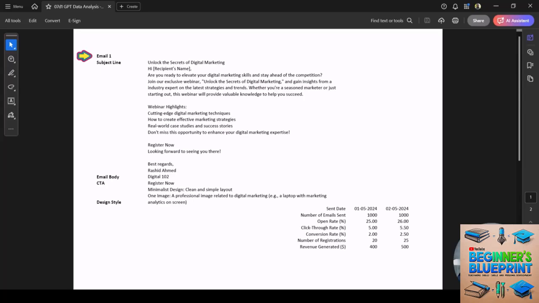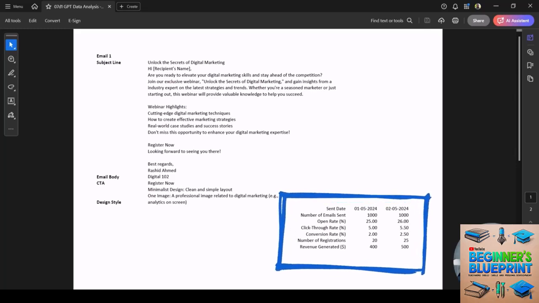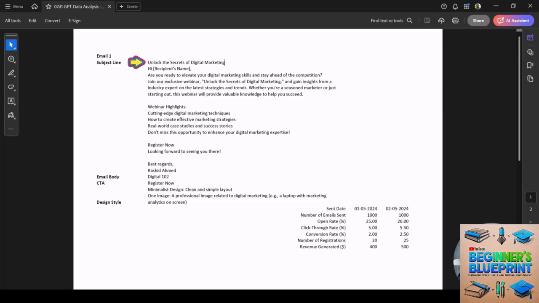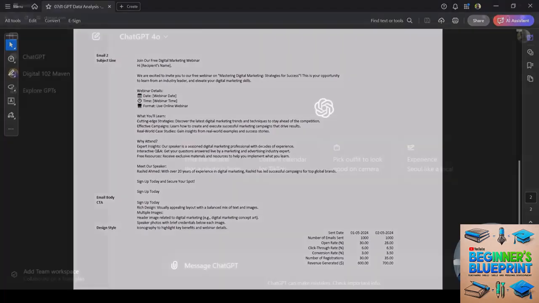For this demonstration, I've considered two emails, both of which promote a webinar, and the performance data for each has been included at the right-hand side bottom corner. The first email subject line is "Unlock the Secrets of Digital Marketing," and the second one is "Join our free digital marketing webinar." Here's the prompt.